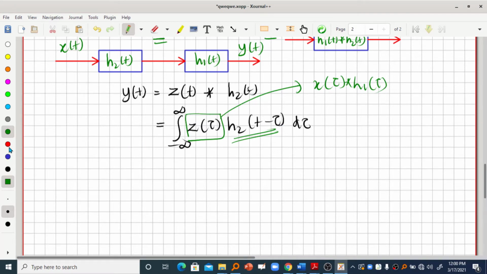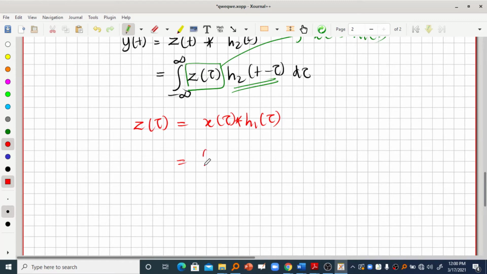So we can write z of tau, because tau we have already taken as the variable in this first integration, as x convolution h1 of tau, and that is nothing but the integral from minus infinity to plus infinity x of v, right? h1 of tau minus v dv. So why have I taken this variable like this? Because the first variable is for the first integration.